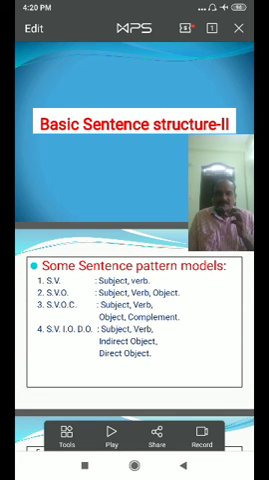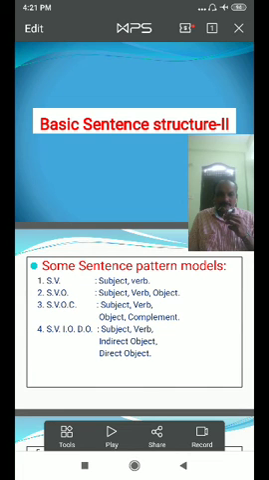Today we are going to discuss basic sentence structure 2 under the grammatical part. Already we learned about the meaning of sentence. What are the basic sentence structures? How many types of sentences are there?